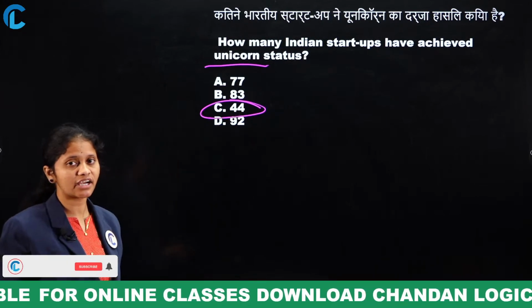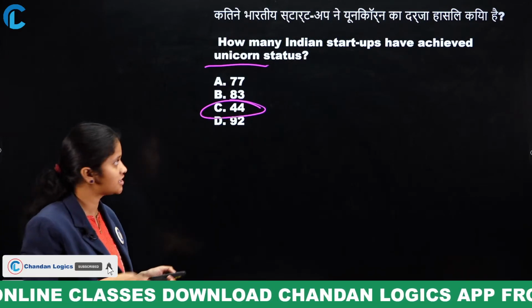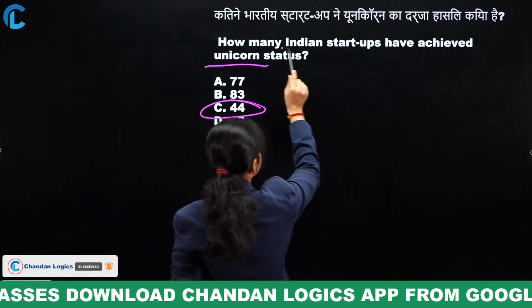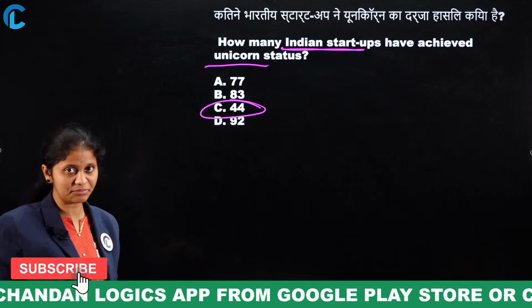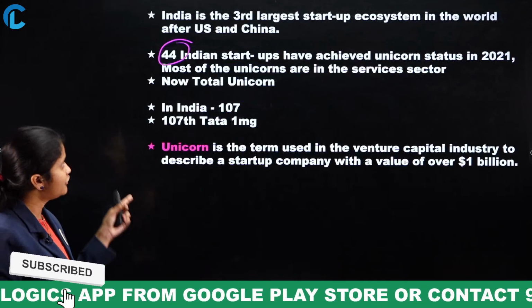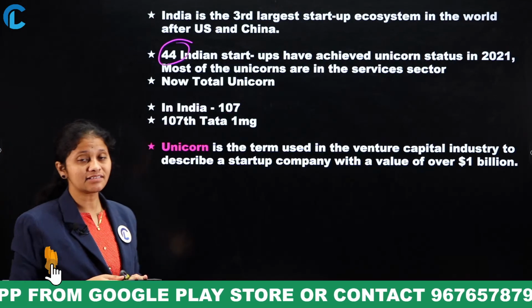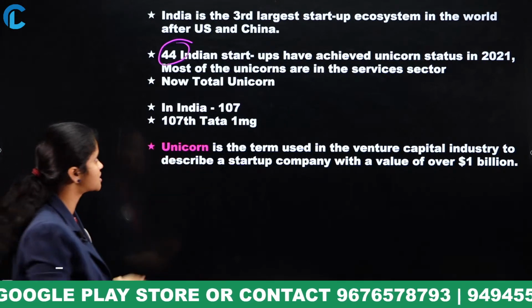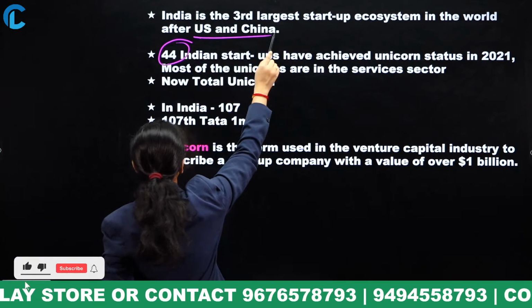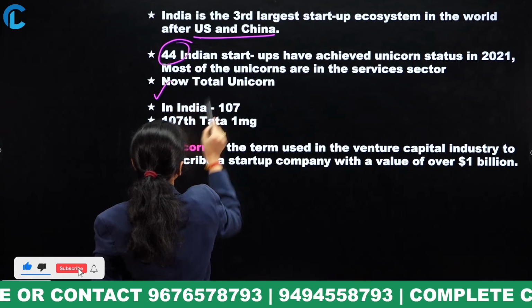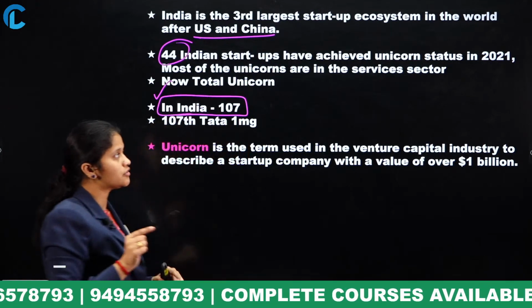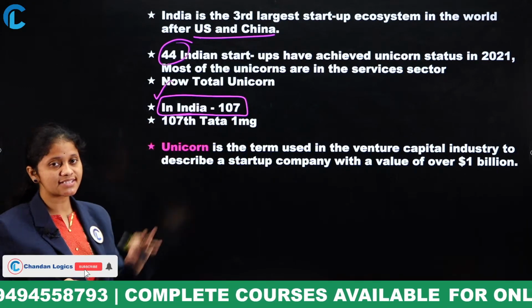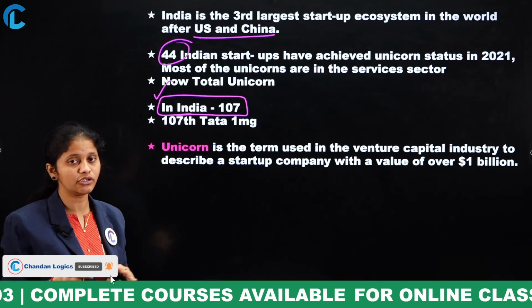Okay, how many Indian startups achieved the unicorn status? You have to concentrate, especially Indian startups. Yes, 44. Option C is the perfect answer. And if you can observe clearly, India is the third largest startup ecosystem in the world after US and China. Now total unicorns in India were 107. So recently in 2021, 44 Indian startups achieved the status of unicorn, okay?